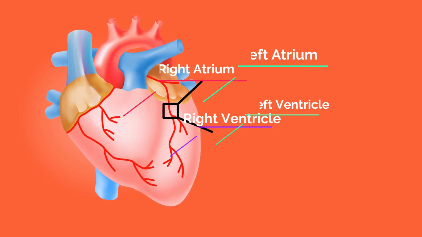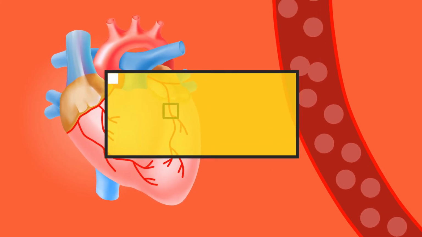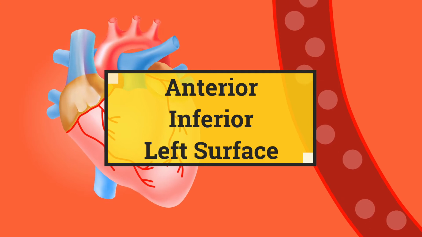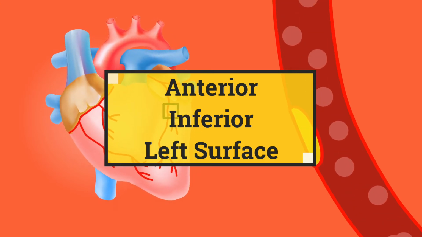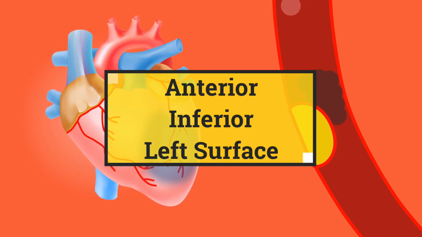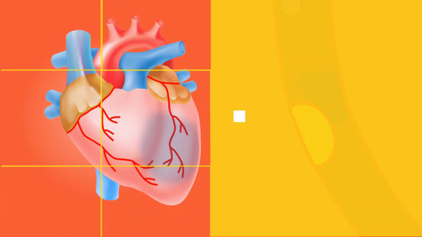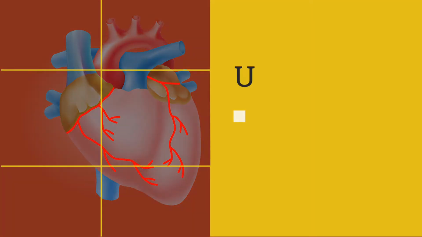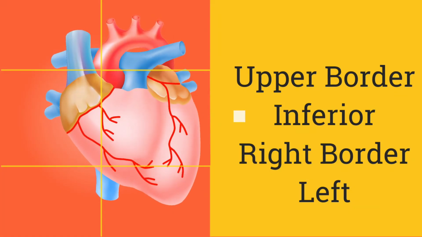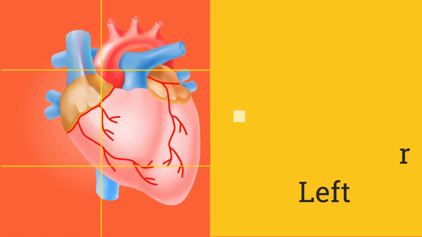Three surfaces: anterior or sternocostal, formed by the right atrium and right ventricle. Inferior is formed by the left ventricle and right ventricle, two thirds and one third. Left surface, mostly by the left ventricle. There are four borders of the heart. Upper border is formed by the two atria. Inferior, mainly by the right ventricle. Right border, right atrium, and the left is mainly by the left ventricle.